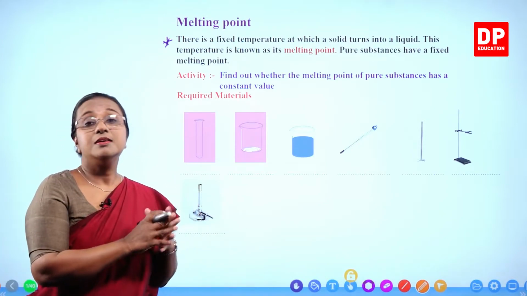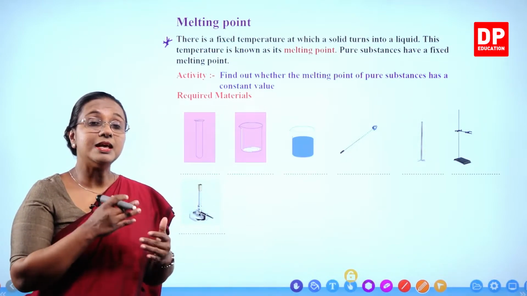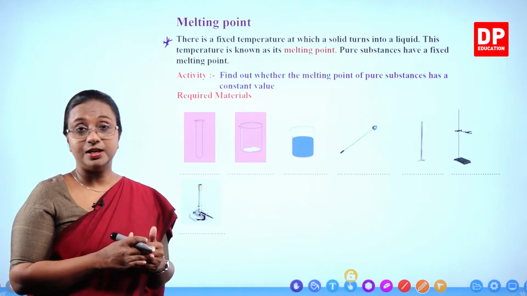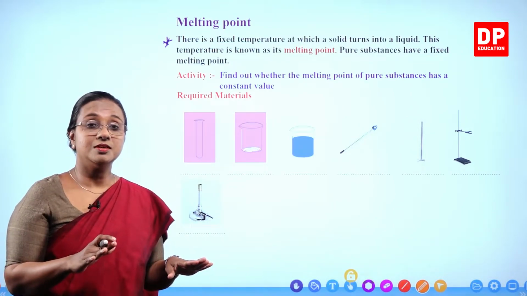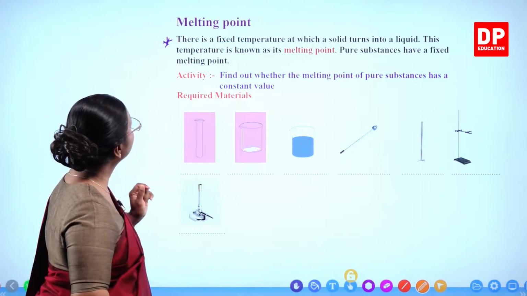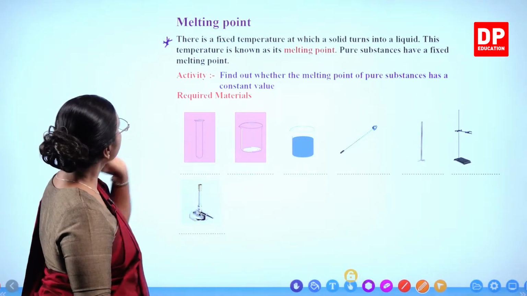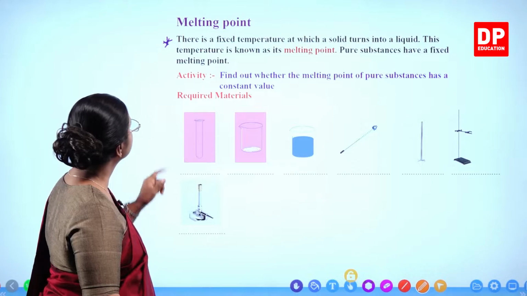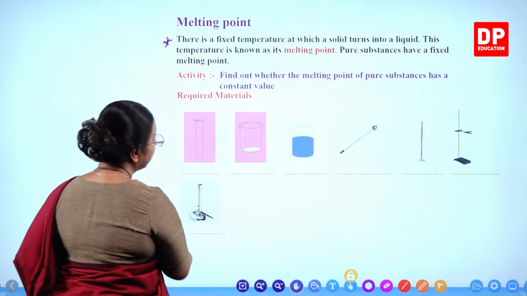Now, if you take a small amount of ice and leave it outside, you will see the temperature of the ice will change. But when it is turning into a liquid, the temperature does not change. At a fixed temperature, all the ice will be converted to water. And that particular fixed temperature is what we call the melting point. This temperature is known as its melting point. Pure substances have a fixed melting point. So, for example, if we take ice.